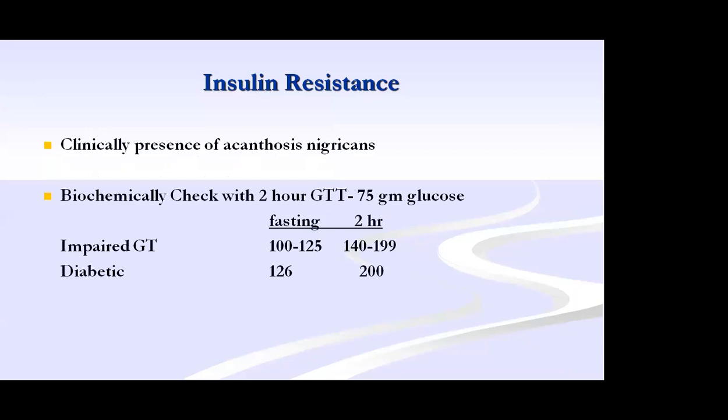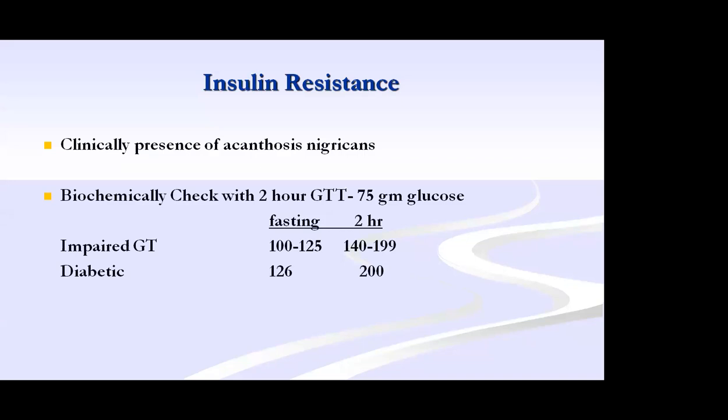Then the second is hyperinsulinemia. How can you know that the patient has insulin resistance, especially an adolescent girl who cannot tell? In that case, acanthosis nigricans is the only identification for insulin resistance. Acanthosis nigricans is nothing but blackish coloration over the neck. If it is present, you should suspect insulin resistance. There could be a family history of diabetes also. It can be confirmed with a 75-gram glucose 2-hour GTT. As mentioned, fasting of 100 to 125 and 2-hour postprandial of 140 to 199 is impaired GTT.